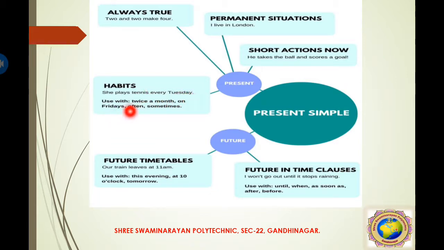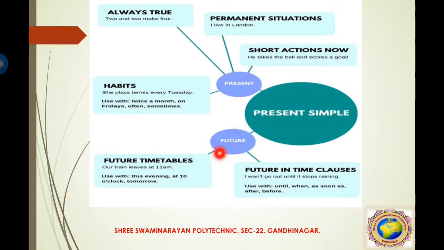So use with twice a month or Friday, often, sometimes. So this is a particular part of habit. So present simple in a present form is a short action, permanent situation, always true, and habits. So these are all the present form of simple present tense.